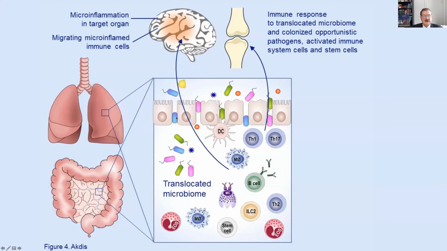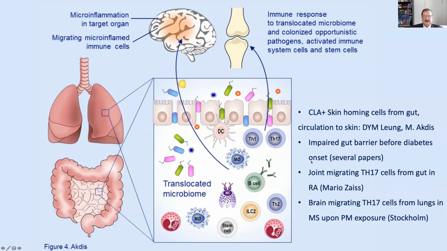Now, if you focus on this section of the lung or of the gut, we see that the epithelial cells are not touching each other, and the microbes are passing through the epithelium, and the cells are activated. We now have clear evidence that T helper 1 cells coming from the lung and going to the brain can cause multiple sclerosis, and T helper 17 cells and T helper 1 cells can go to the joint and cause rheumatoid arthritis.